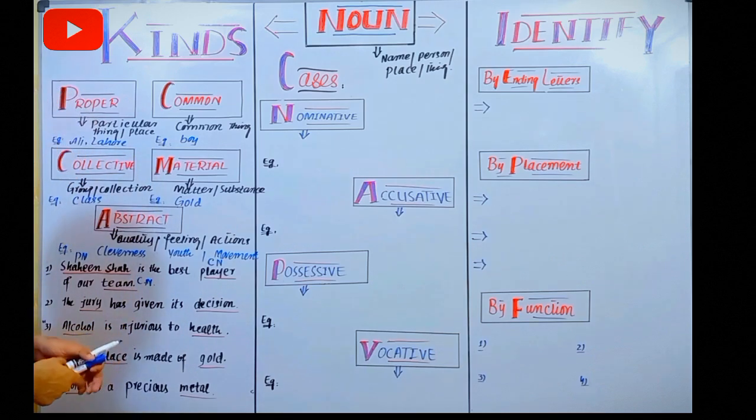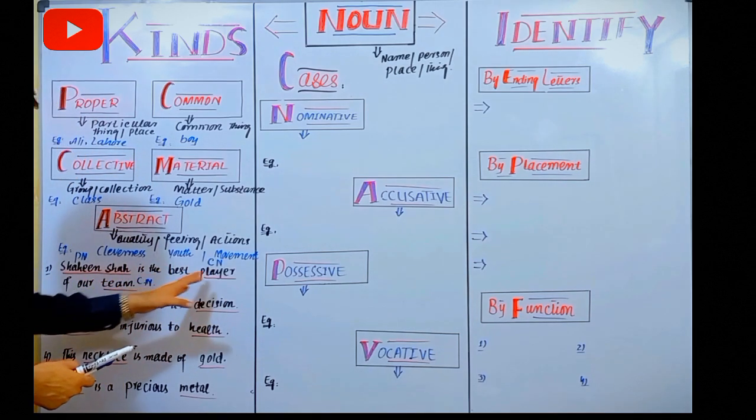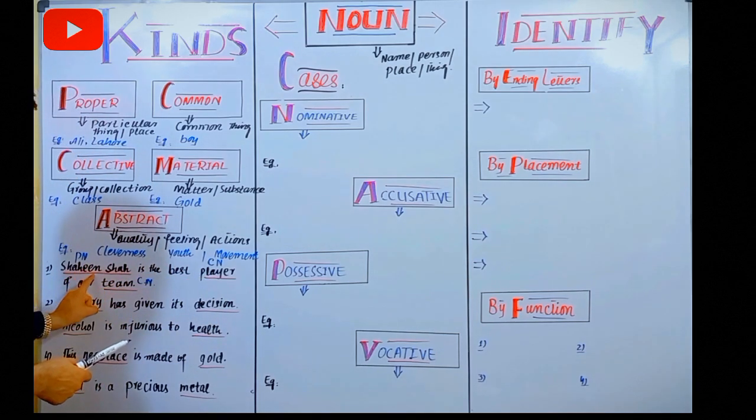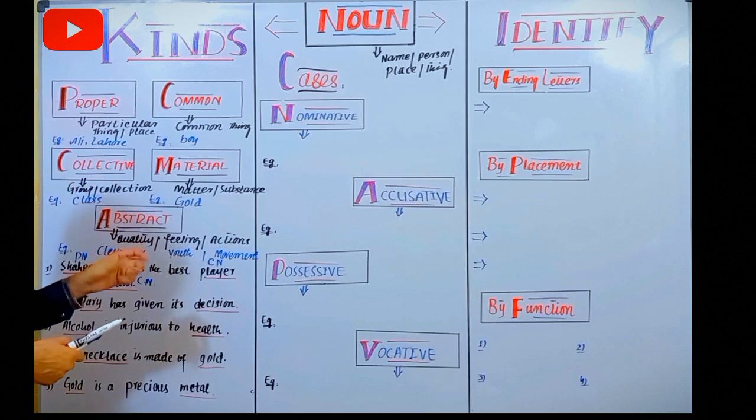Now look here. First of all, Shaheen Shah is the best player of our team. Shaheen Shah is representing a particular name, so this is a proper noun.